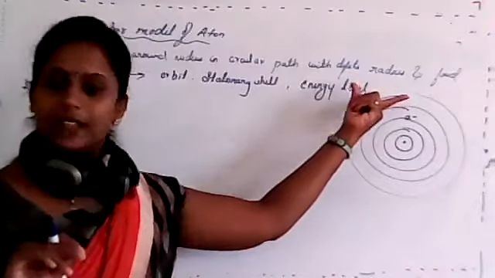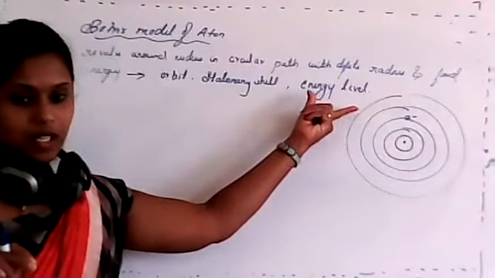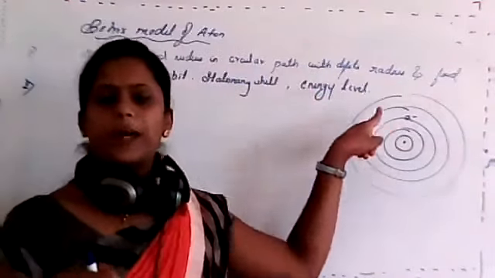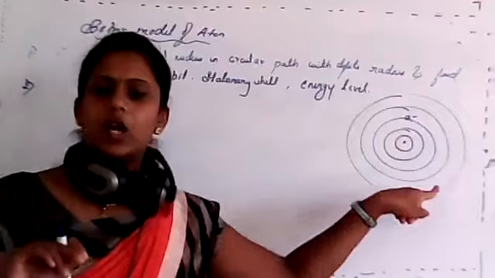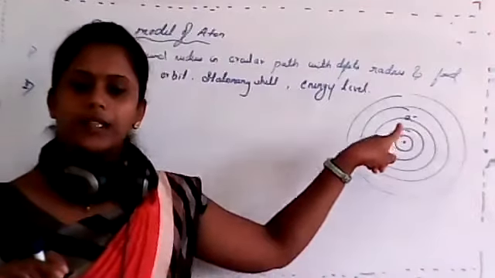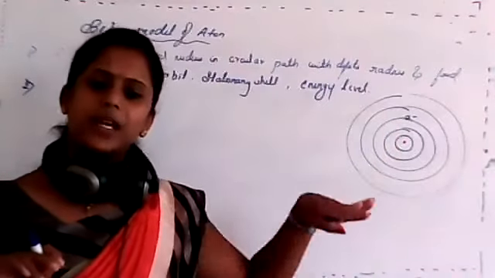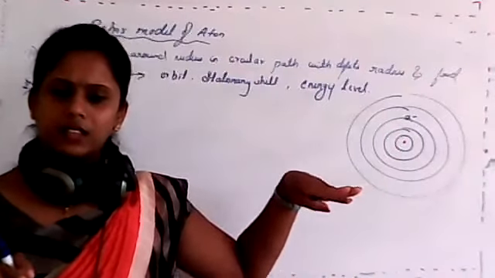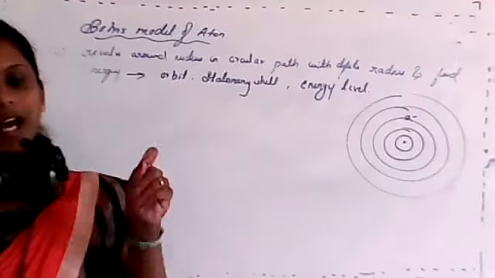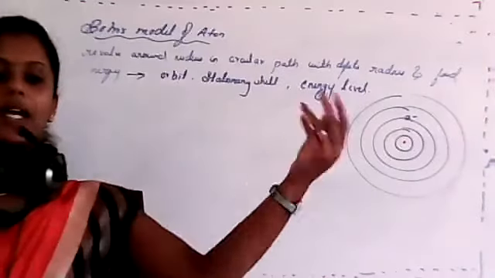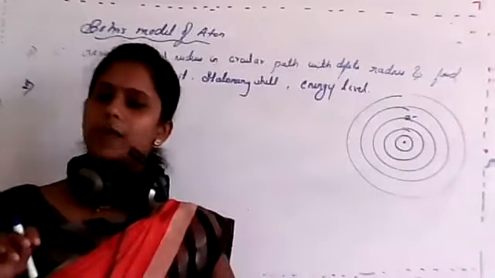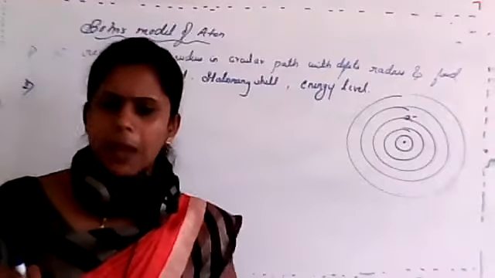It has a definite energy. It is moving in its own path. That means it is in its stable state. From a higher energy level to a lower level, there is an emission or absorption, whatever it is.